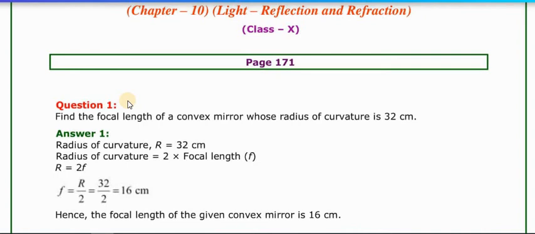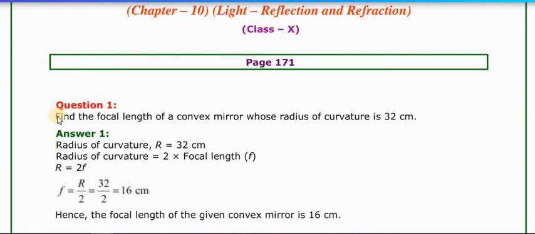But while answering in the examination, we should write down the formula, and we also have to show how the answer came. So first of all, write down the given data: the radius of curvature R is equal to 32 centimeter. What's the formula of R? R is equal to 2F, 2 into focal length. But in the question we have to find out the focal length. So F is equal to R by 2. So 32 divided by 2. So our answer is 16 centimeter. Hence the focal length of the given convex mirror is 16 centimeter.